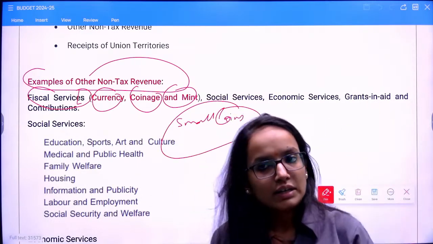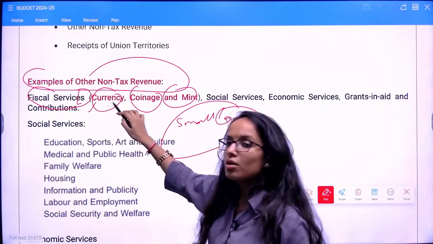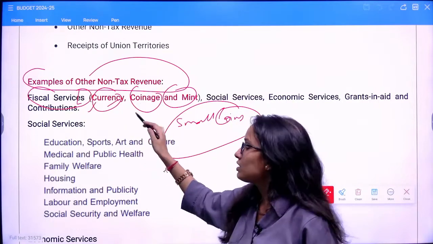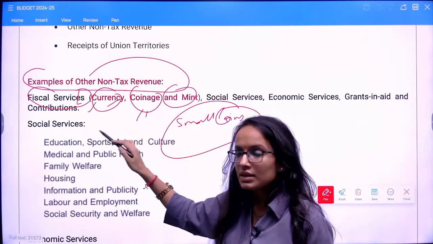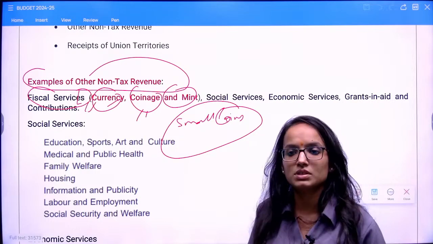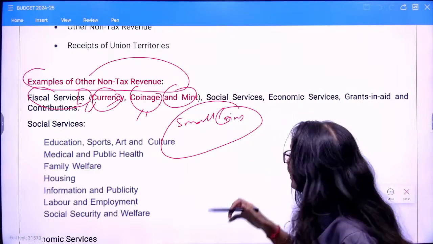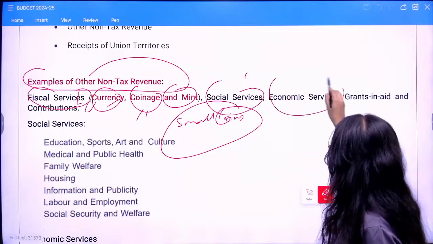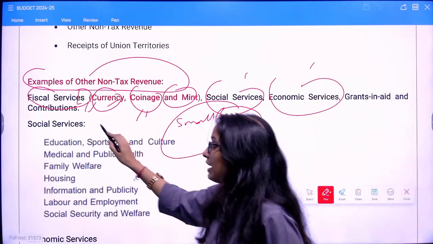All these earnings of the government of India from the minting process, currency, coinage, they come under the fiscal services provided by the government. They also earn from this. Is it clear to everyone? Then you have social services, economic services, grants in aid, etc.